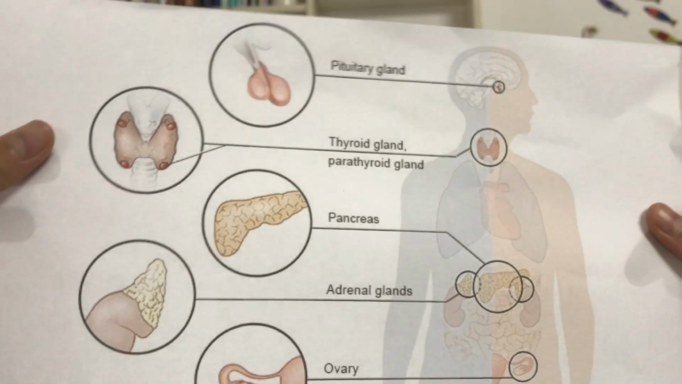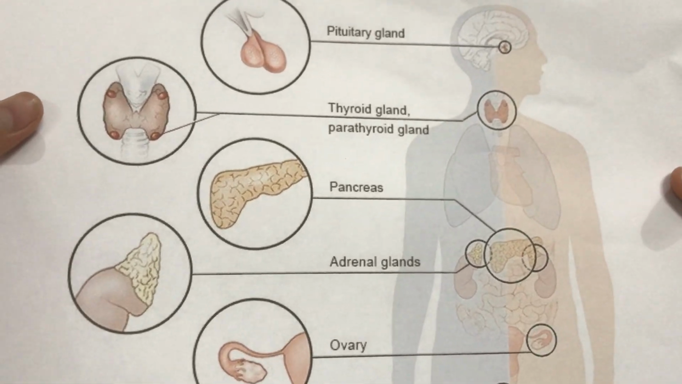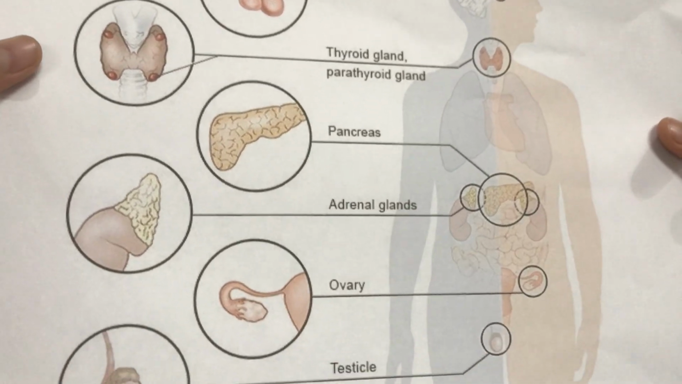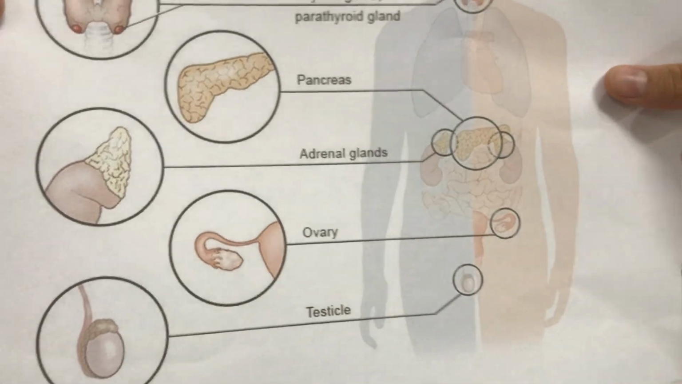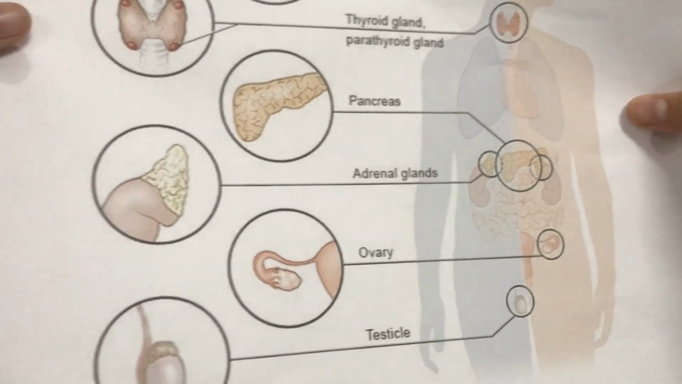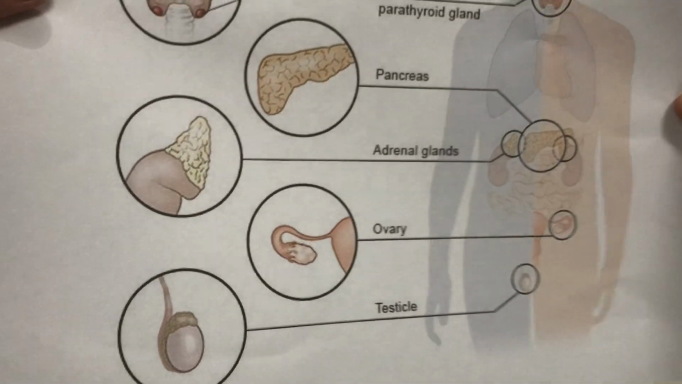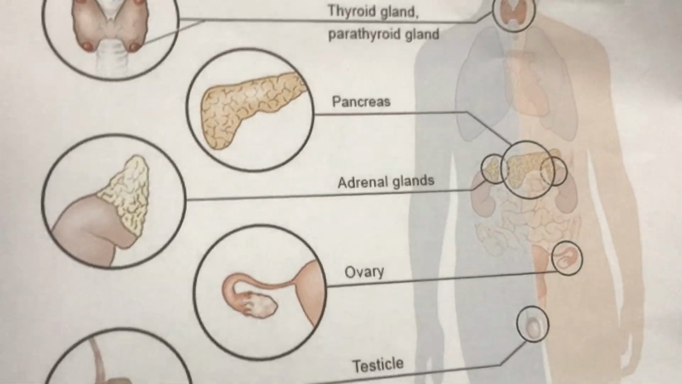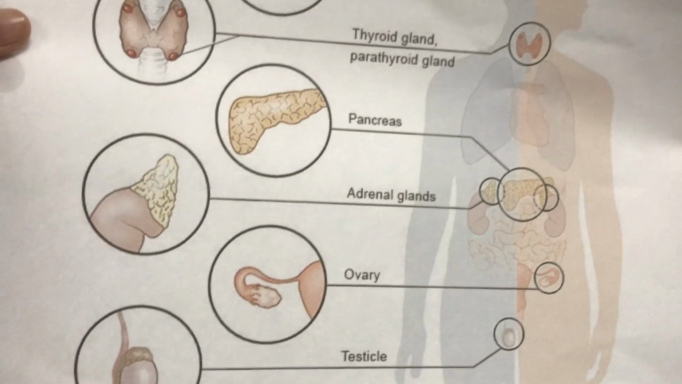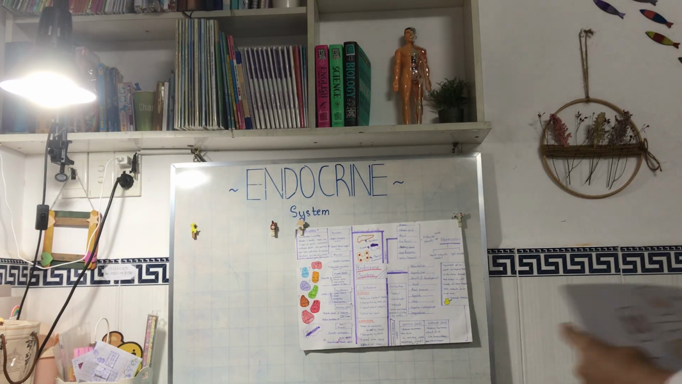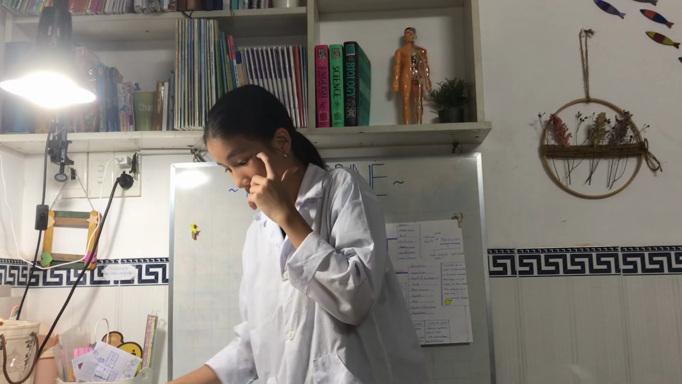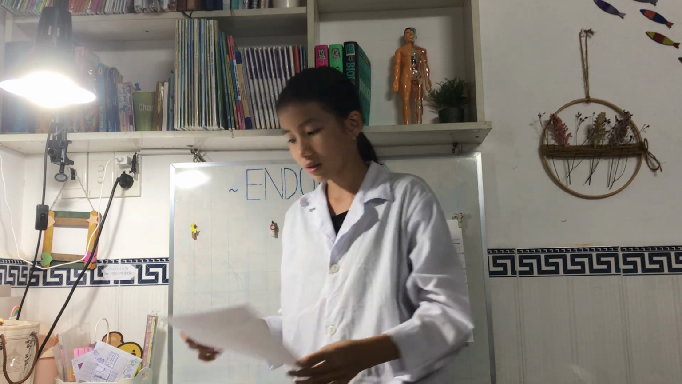Then we have the pancreas, which is a part of the digestive system. We also have the adrenal glands, which is on top of our kidneys, the ovary, and the testicle, which depends. The male will have just a testicle or testes, and the female will have ovaries, both responsible for reproductive functions. And yeah.